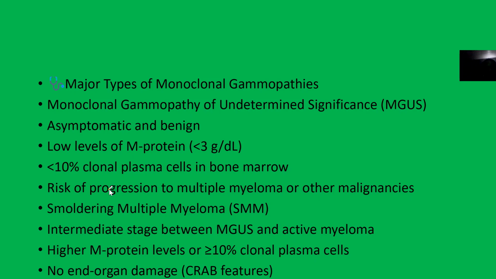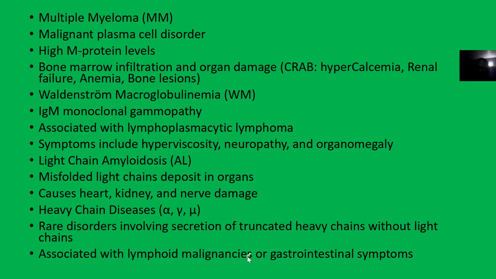Then we have the smoldering multiple myeloma, which is the intermediate stage between monoclonal gammopathy of undetermined significance and active multiple myeloma. In this one, the M proteins are higher and the clonal cells are becoming more than 10%, but you don't have the features that you see in active multiple myeloma. For active multiple myeloma, M proteins are high and you have the features: hypercalcemia, renal failure, anemia, bone lesions.